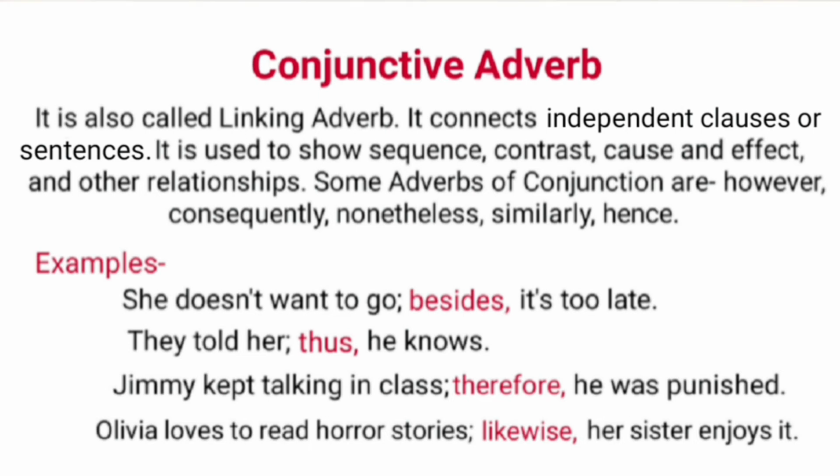Examples are: she doesn't want to go; besides, it's too late. Here, besides connects two clauses, so it is a conjunctive adverb. You must have noticed two clauses are separated by a semicolon and there is a comma after the conjunctive adverb. Second example, they told her; thus, he knows. Here, thus is a conjunctive adverb.